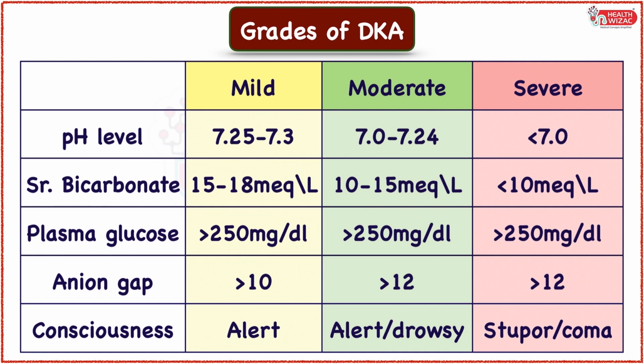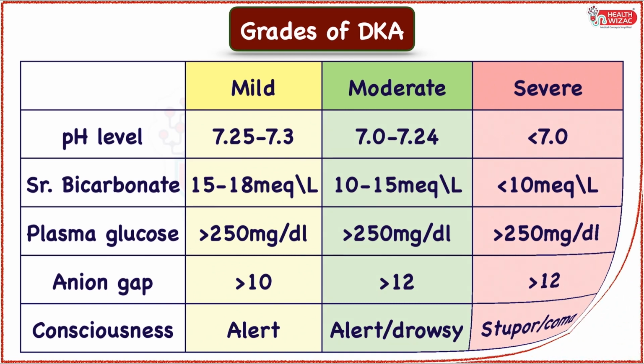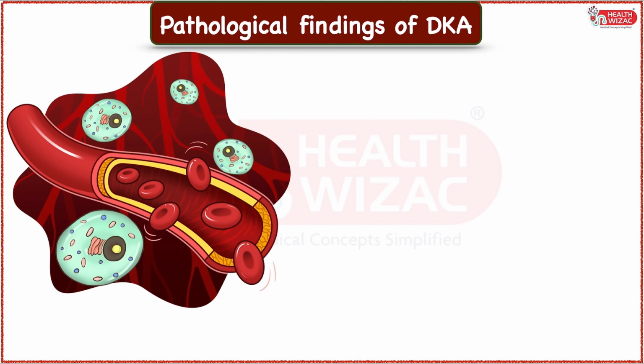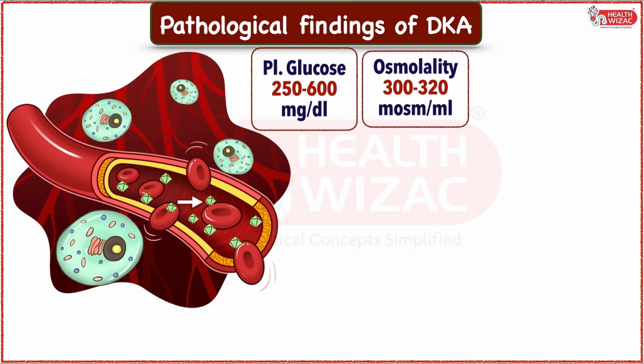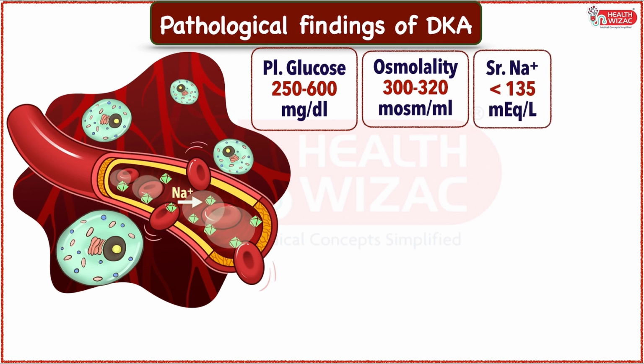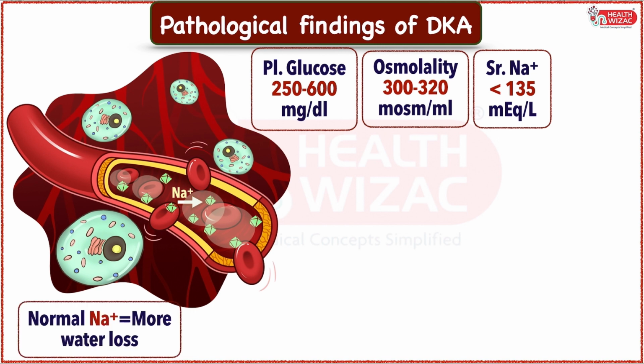After understanding the grades of DKA, now let's have a look at the pathological findings found in diabetic ketoacidosis. The first and foremost important pathological finding is that the plasma glucose level is between 250 to 600 mg per deciliter. Due to excess glucose in the blood, there is increased osmolality of 300 to 320 milliosmol per ml in diabetic ketoacidosis. This hyperosmolar state causes shift of water from intracellular space to extracellular space, causing dilutional effects and thus causing hyponatremia in DKA. However, normal sodium levels in DKA indicate more profound water loss.